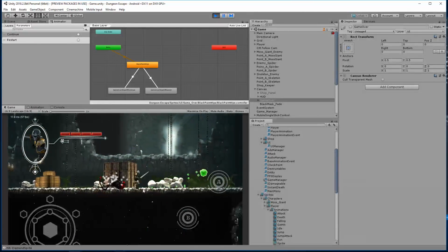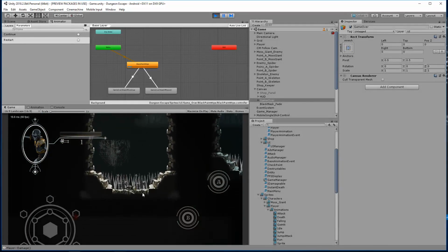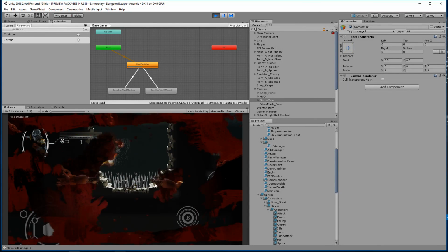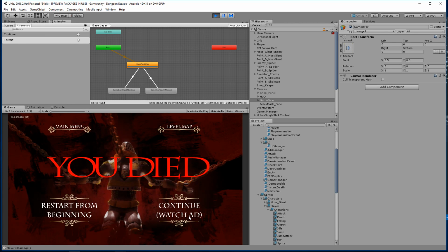One other thing I noticed is we don't have a beginning checkpoint. So what happens if I die right now and I haven't reached a checkpoint? It's actually going to give me an error if I do the watch ad one. So we actually need to tell it, hey, if there's no current checkpoint, send them back to the beginning. So we'll create that too. But let's go ahead and check this out.